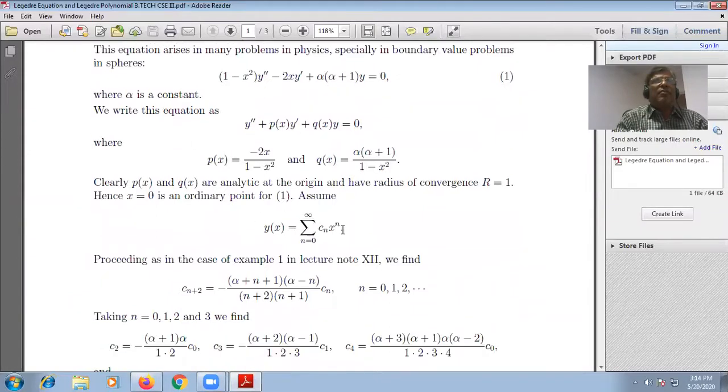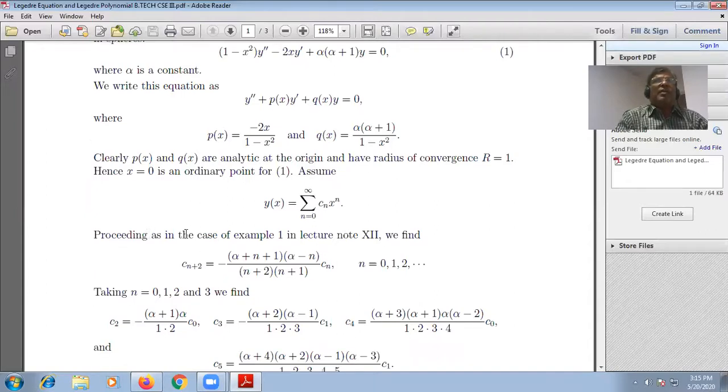Now let us assume a power series like this. As you know, when a differential equation is solved, then we find a relation between y and x. This is the function of y and x in this form. So let us take y x is equal to sigma n is equal to 0 to infinity Cn x to the power n.